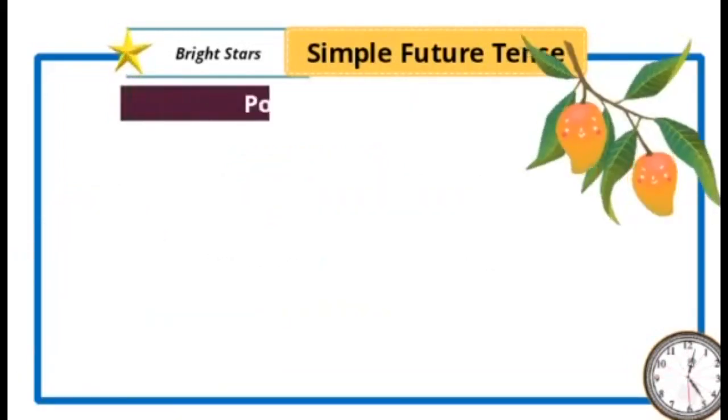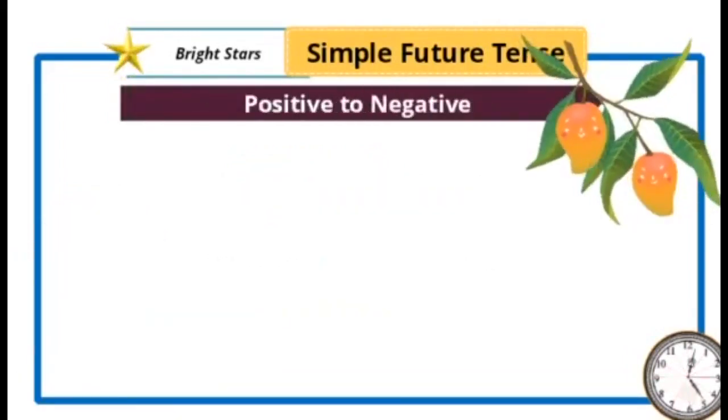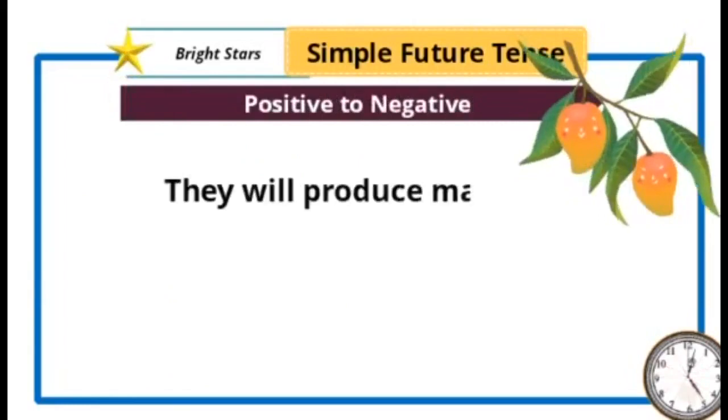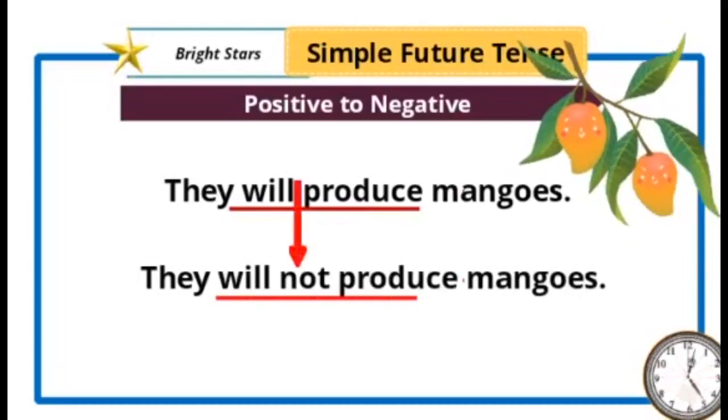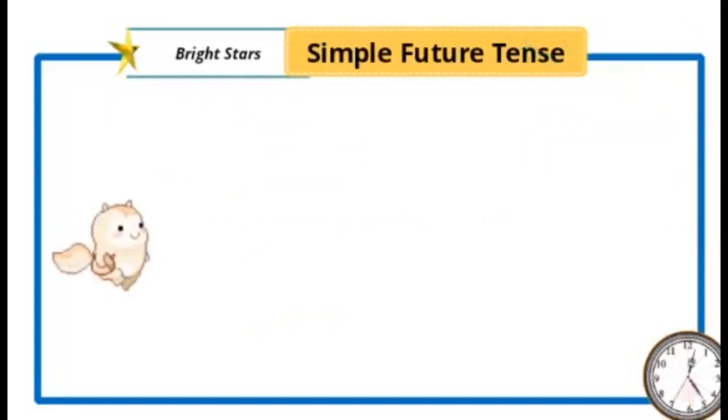Next transformation, positive to negative. "They will produce mangoes." "They will not produce mangoes." "Will produce" is positive, "will not produce" is negative. Between "will" and "produce," between helping verb and main verb, we insert a "not." So positive becomes negative.